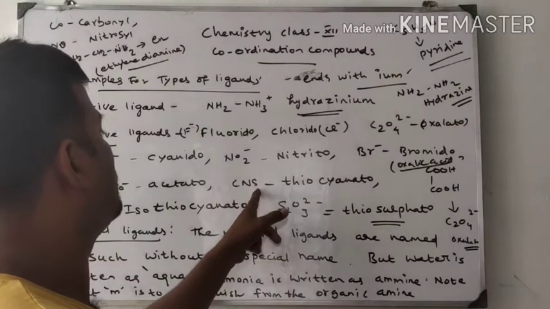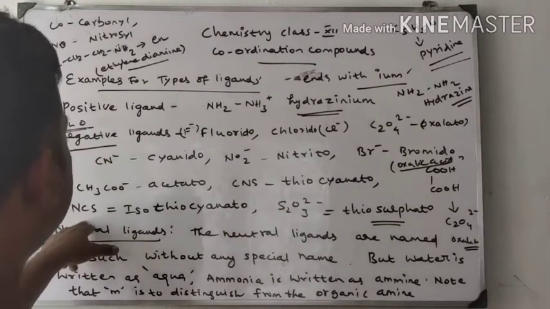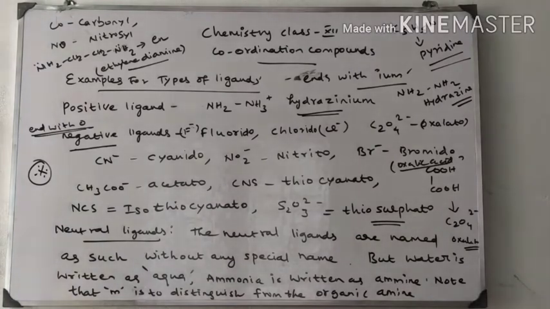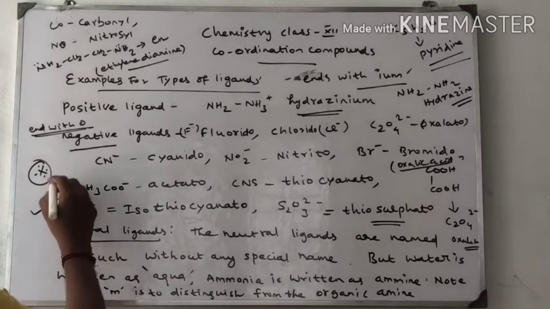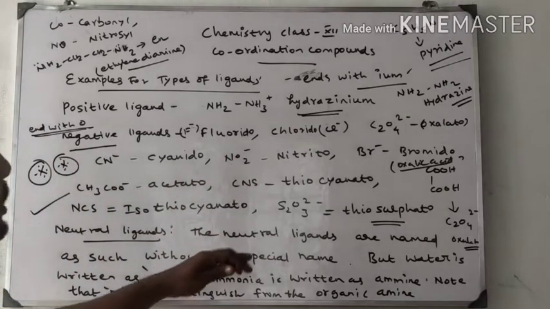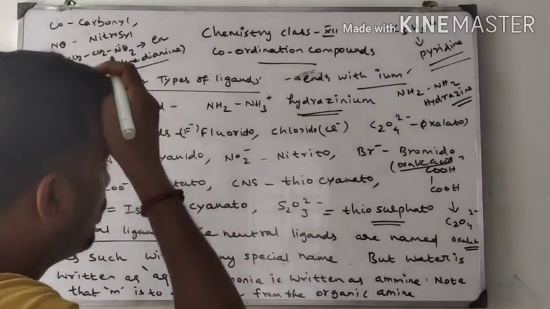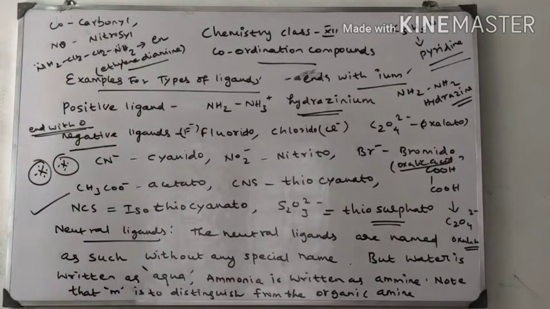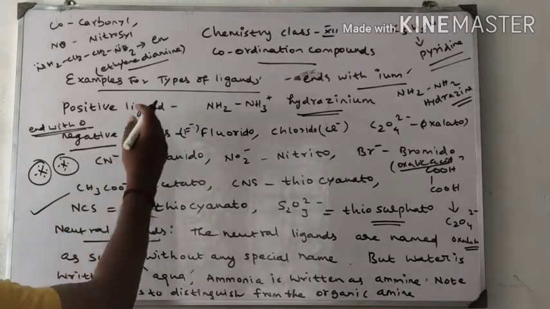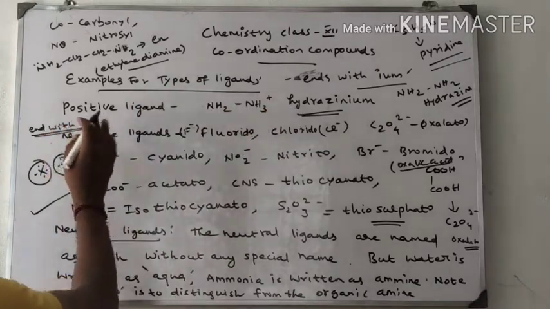So, thiocyanate. NCS means isothiocyanate, the reverse of SCN. So these are all negative ligands, very important. Please take note of this. S2O3 is thiosulfate. Neutral ligands are named as such without any special name. They do not end with IUM, nor with O.